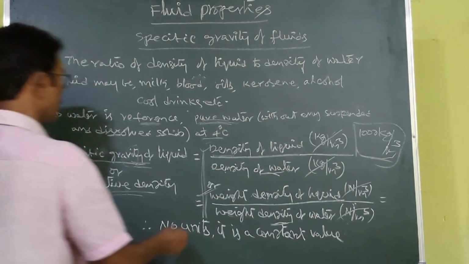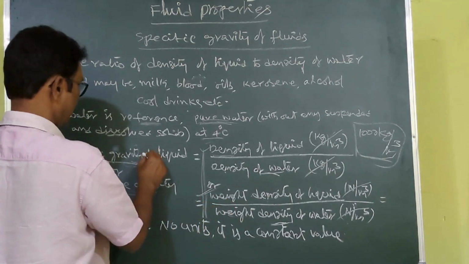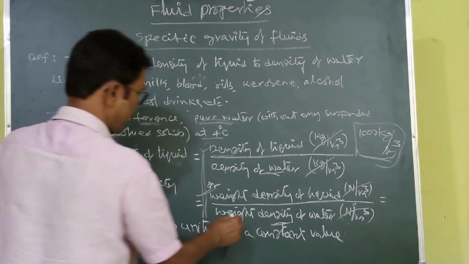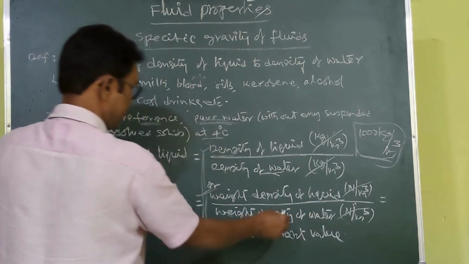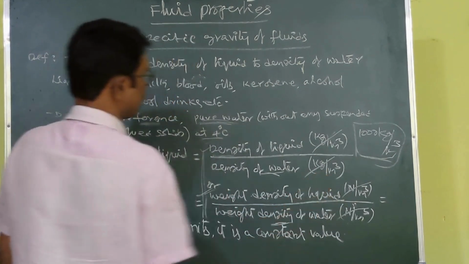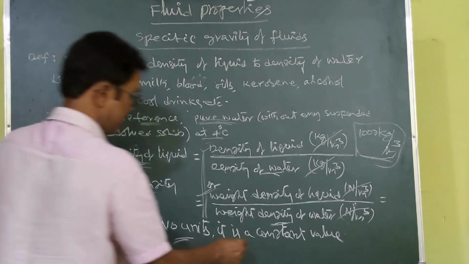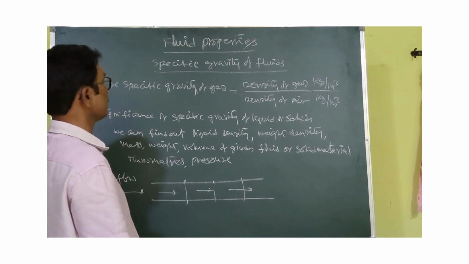In the same way, if you know the specific gravity of that liquid and multiply it with the weight density of water, obviously we can get the weight density of that liquid. Therefore, it has no units; it is a constant value.